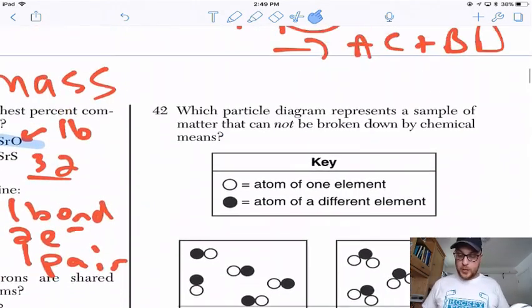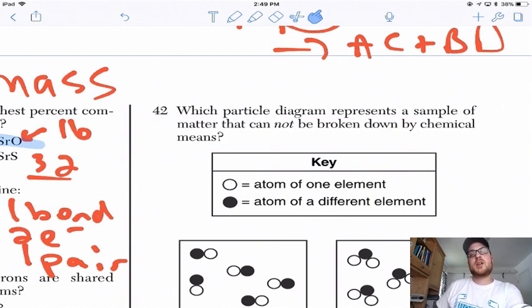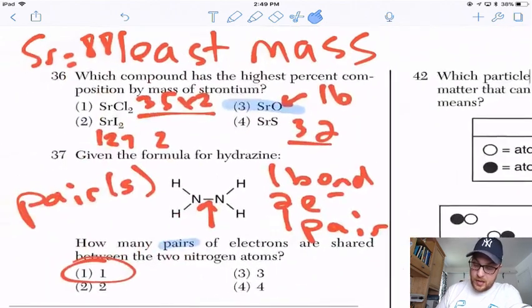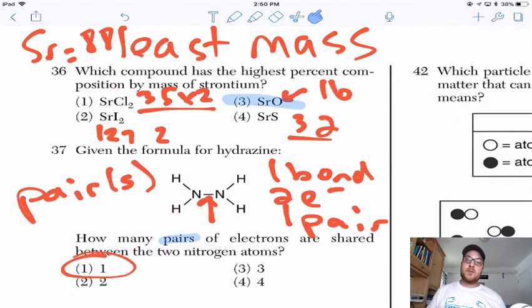Okay. Which particle diagram represents a sample of matter that cannot be broken down by chemical means? That means we are looking for an element. So this is what I mean by these next 20 multiple choice are a bit more involved. They're not just asking you to pick an element. They want to make sure you understand that the question is asking you to pick an element and that you understand particle diagrams. So these are like two-part kind of questions. Like 36, did you have to use the formula?